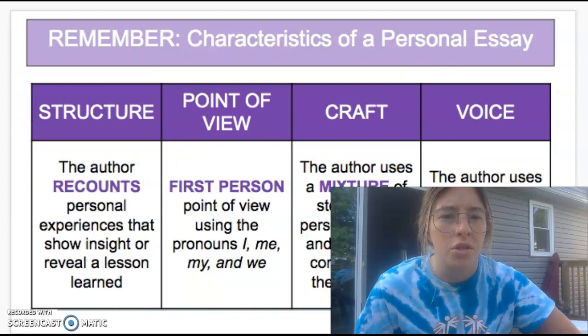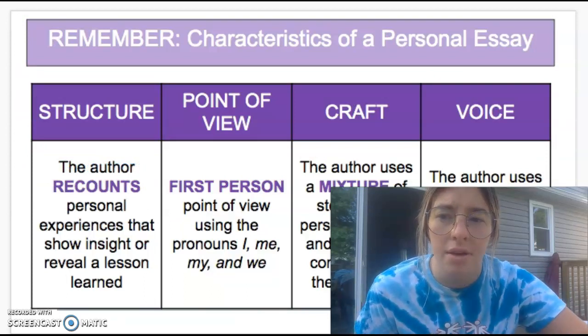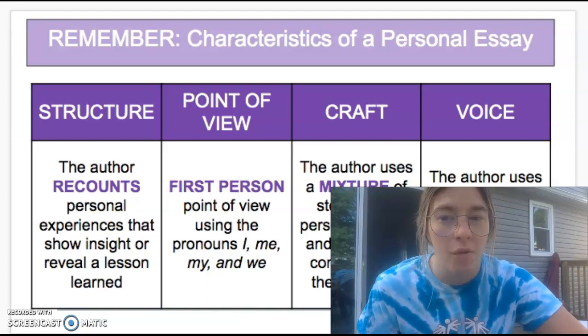So remember the characteristics of a personal essay. This is something that we had in the last slide on Monday, so you should be able to remember that. If you don't remember that, obviously it's right here for you, so you can look back.